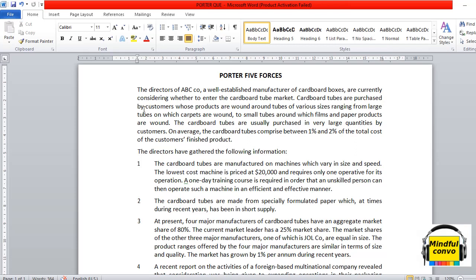So from this point, it is clear that there are a huge number of buyers who want these products, and the total cost of the finished product is just 1% or 2% of the customer's finished product. So it means that the cost is not that high. Here it means that the buyer power is very high. So obviously it is disadvantageous for the organization. So here we have covered the point of buyer power.